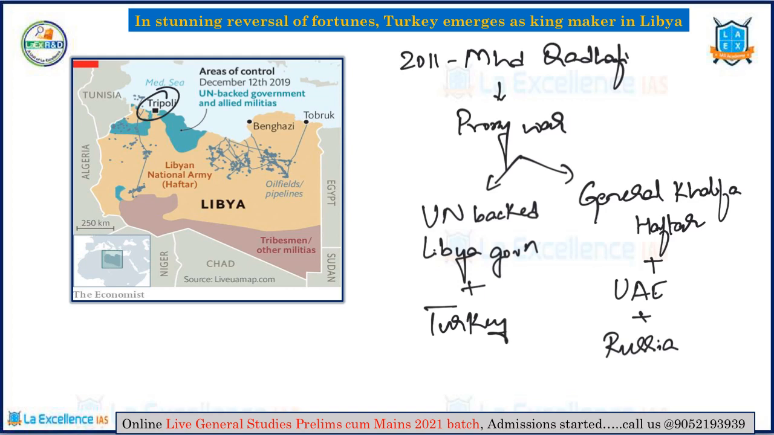So you can see in this image the areas occupied by the Libyan National Army, as well as the areas under the control of the United Nations backed government and the allied militia. The recent Libyan government is occupying Tripoli. So Turkey has emerged as a kingmaker in Libya. This could be the best example of how global powers are involved in the internal affairs of a country and how it is affecting a civil war or the civilizational ethos in that particular country.